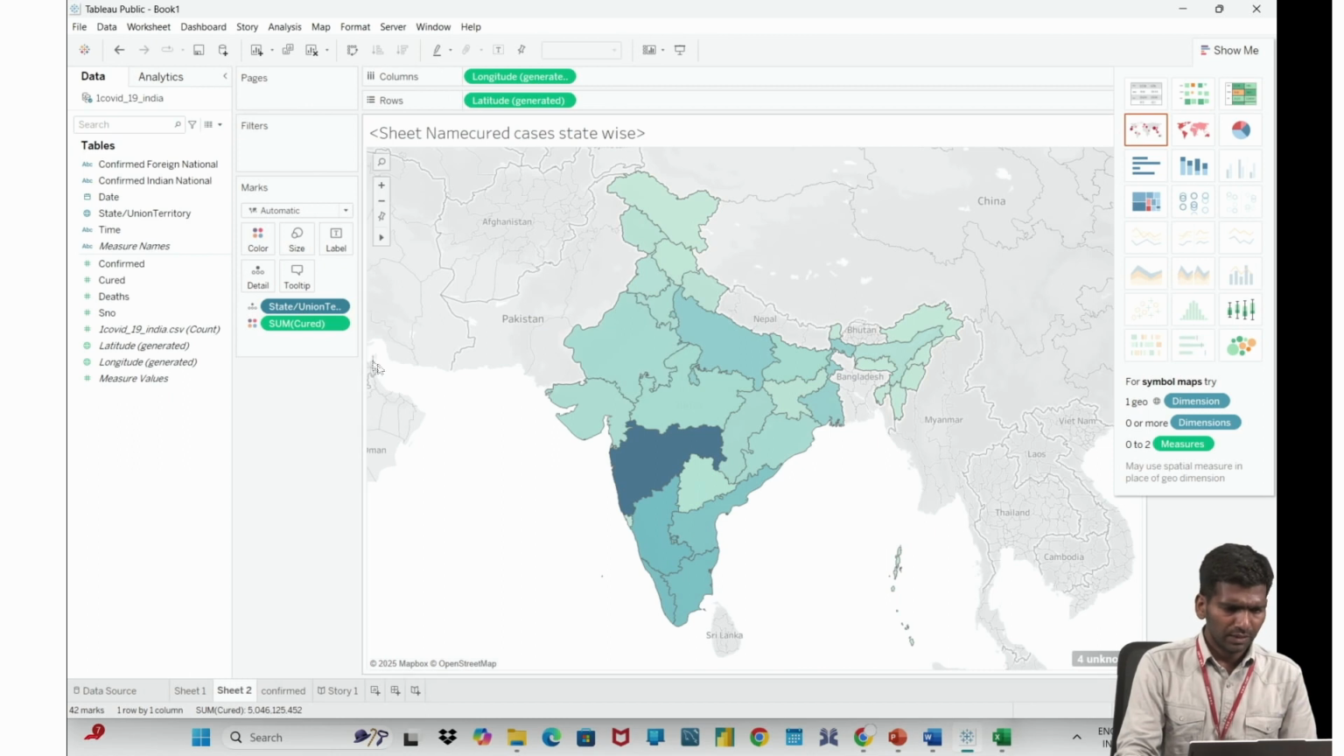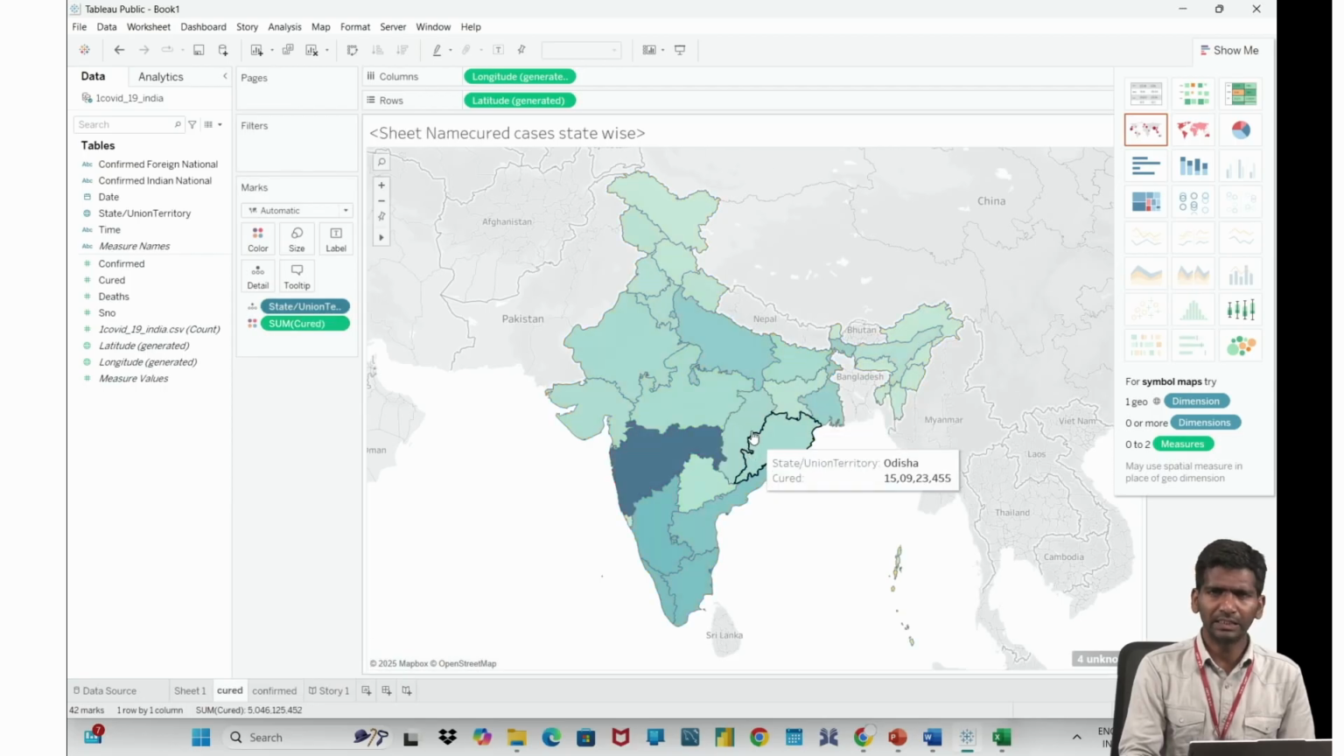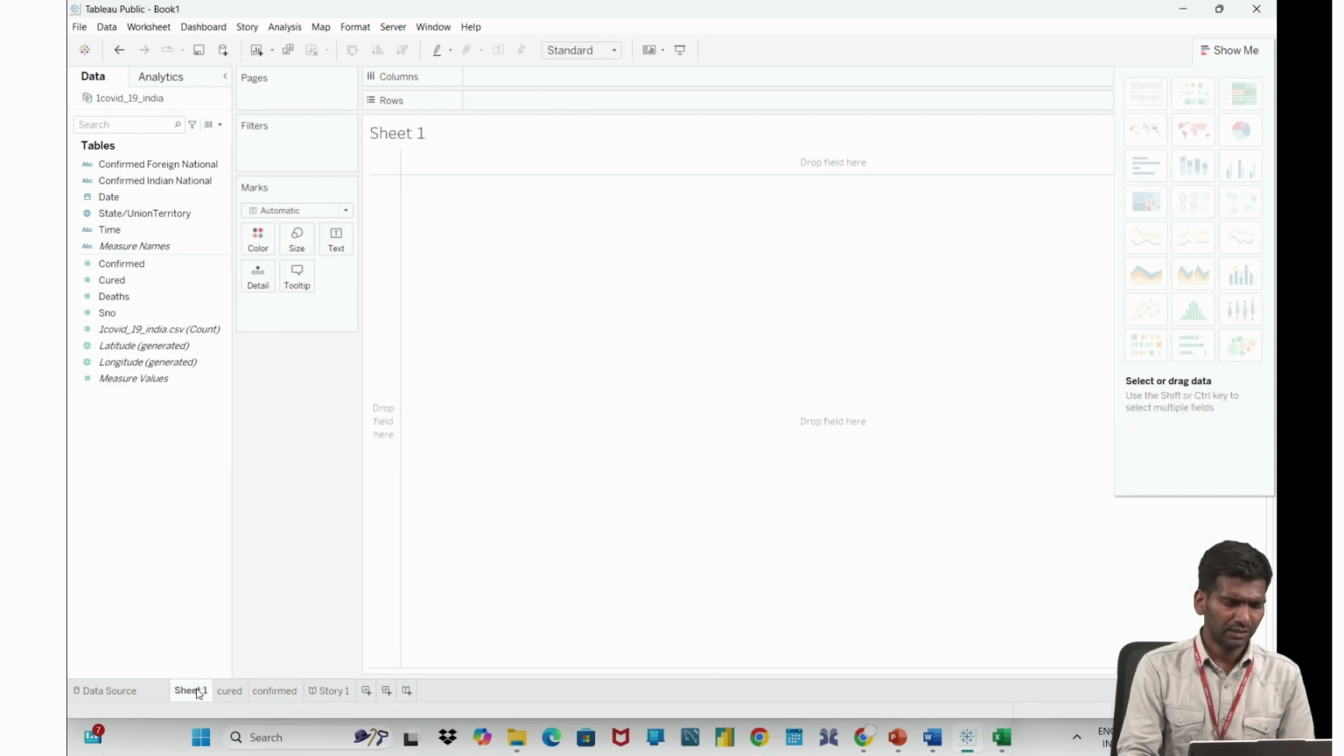Okay, next, I'll rename this sheet as cured. So COVID is a disease, and there are COVID cases in each state, right? So how many confirmed cases are there? You can see it in this sheet. Out of these confirmed cases, how many of them are cured? You can see it in this chart. Okay, this sheet. So in the next sheet, I'll create again